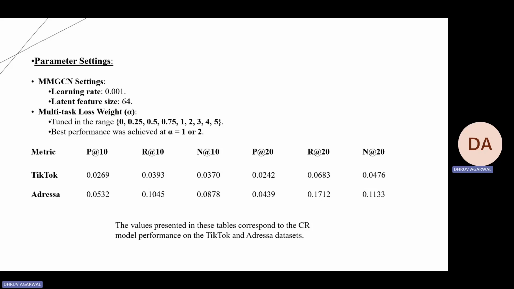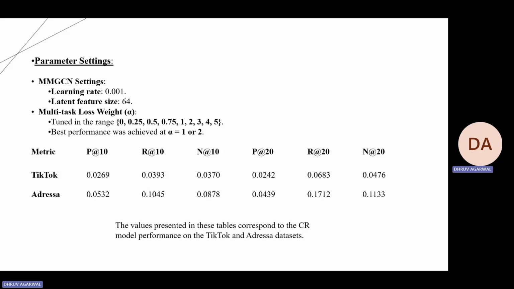The values of P20, R20, and N20 were 0.0242, 0.0683, and 0.0476. Similarly, in the Adressa dataset, P10, R10, and N10 were 0.0532, 0.1045, and 0.078, and P20, R20, and N20 were 0.0439, 0.1712, and 0.1133.